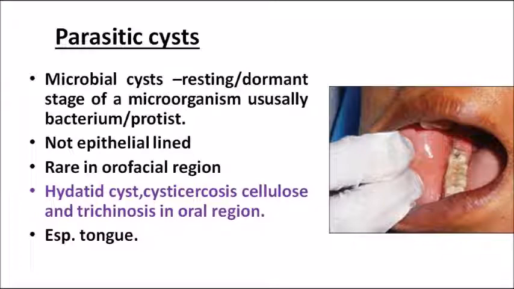Then we learned about the important features differentiating between traumatic bone cyst and ABC. If you cut open ABC, you will see a blood soaked sponge appearance, but in case of a traumatic bone cyst, it is purely empty. Then we learned about Staphylococcus cyst, which is due to the entrapment of salivary gland tissue during the development of the mandible. So all these are important, so keep learning, guys.